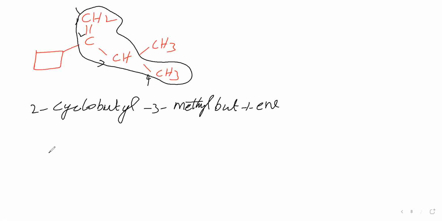Okay. Next compound we will say here. If only 2 carbon atoms are present, that compound we are seeing next.